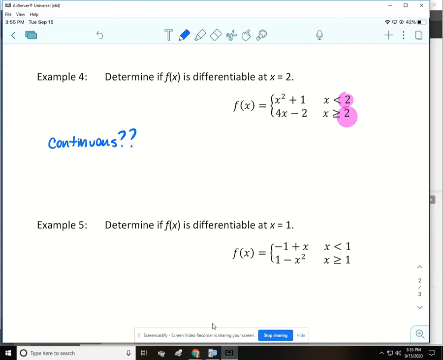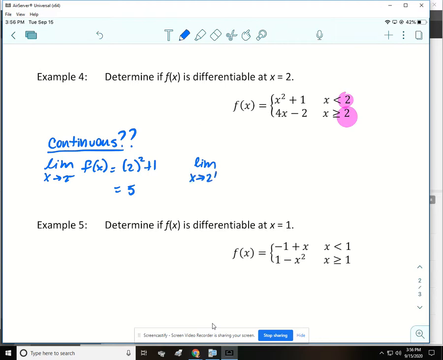All right, so what we do to check for continuity is we find the limit as x approaches 2 from the left of f of x. So I'm just going to take 2, plug it into the first piece, and I'm going to get 5.